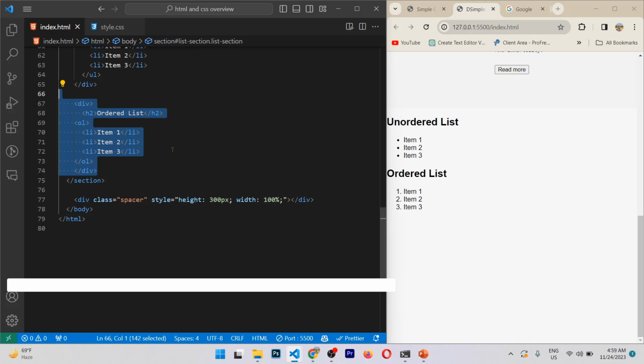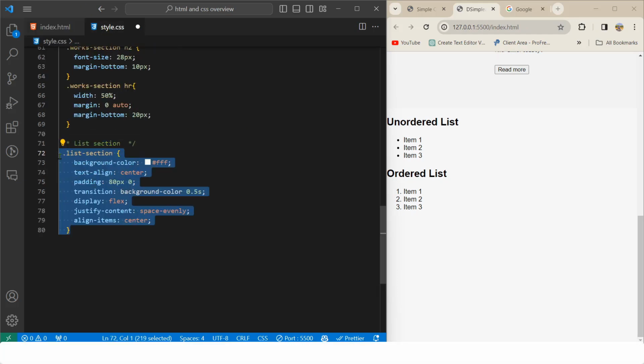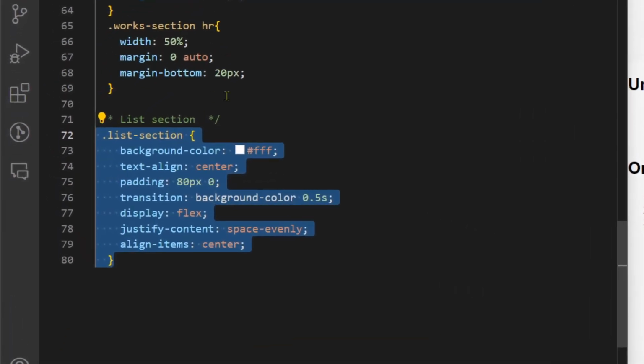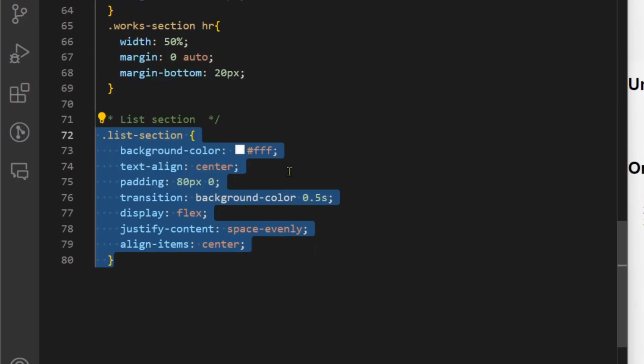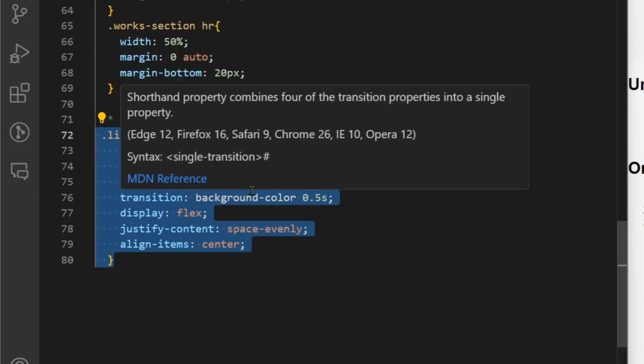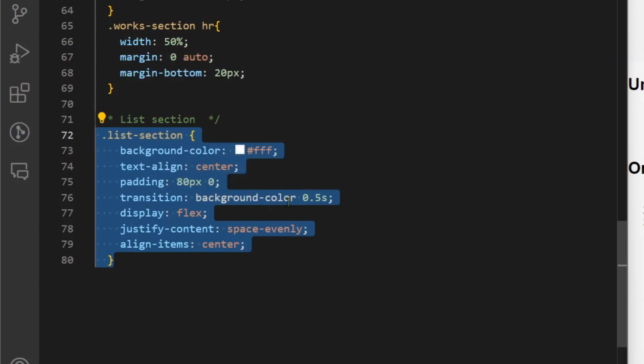So let's style this a little bit. Below our last section, we have this list section. Here we have this class of background color white, text align center, padding top bottom 80 pixel, left right 0, transition background color 0.5 second. This will be a little bit smoother.